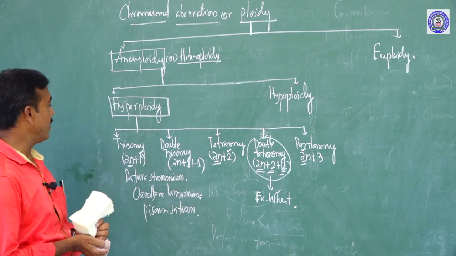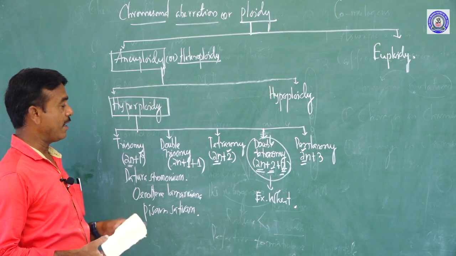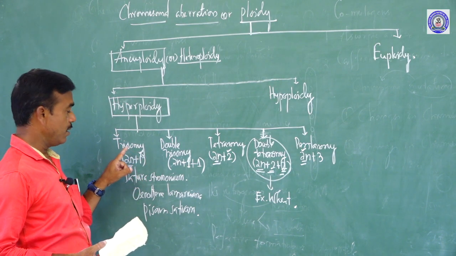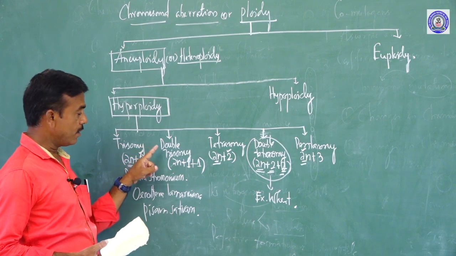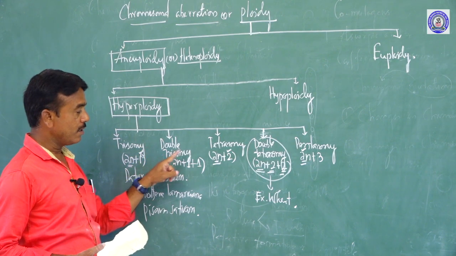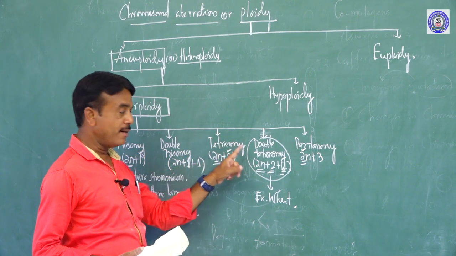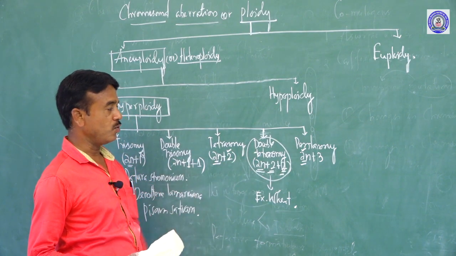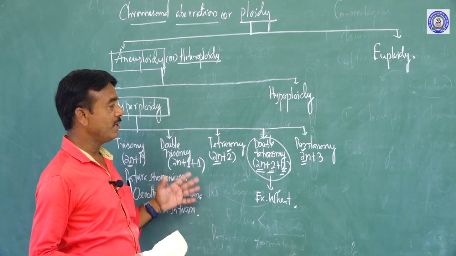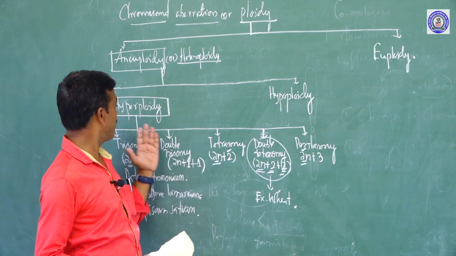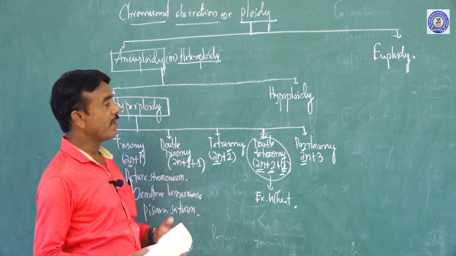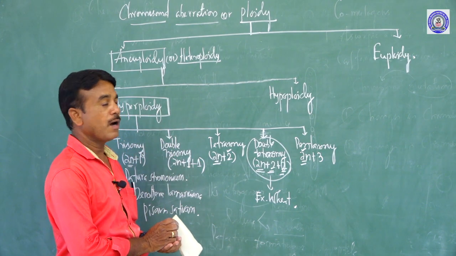So once again, hyperploidy can be classified into five types: trisomy, double trisomy, tetrasomy, double tetrasomy and pentasomy. These types all come under hyperploidy. Now let us go to the next one, hypoploidy.